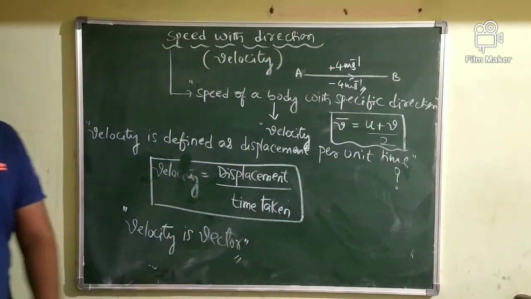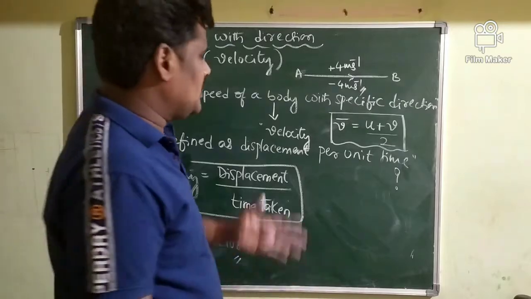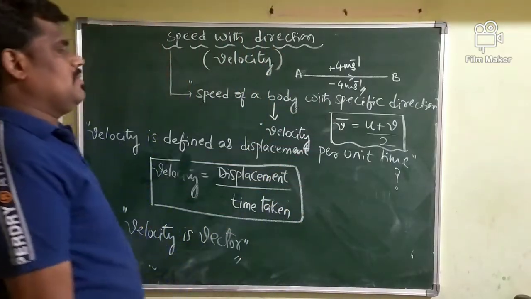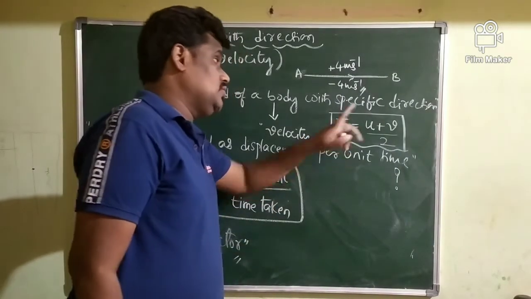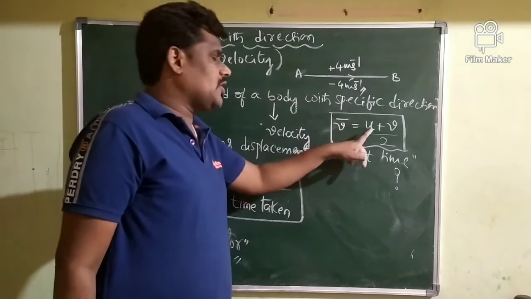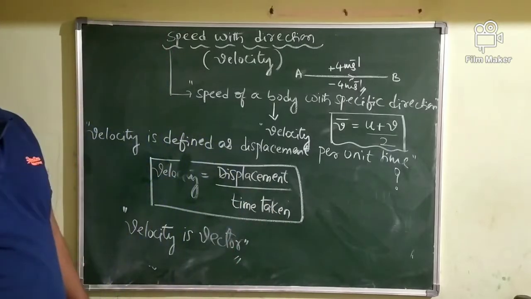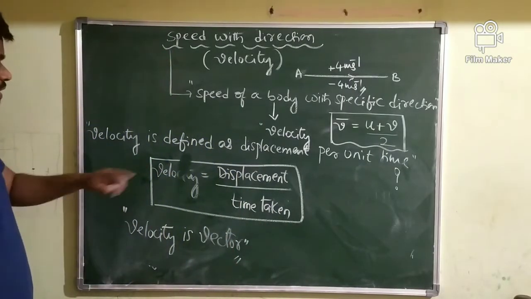When the velocity of a body is not constant, I take the average velocity. The average velocity is calculated by using the formula V bar is equal to U plus V divided by 2, where U is called the initial velocity of the body and V is called the final velocity of the body. Let me come to the SI unit of velocity.